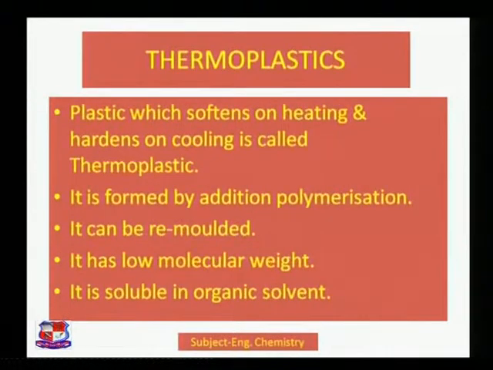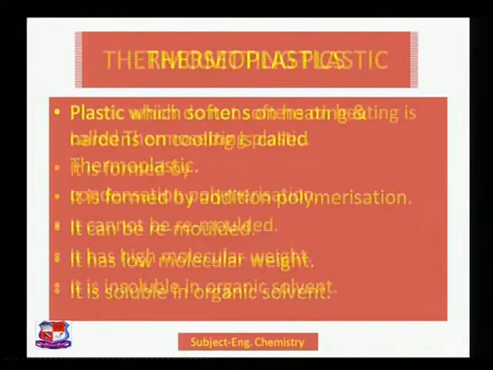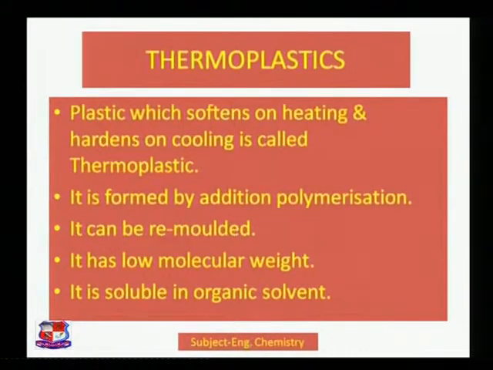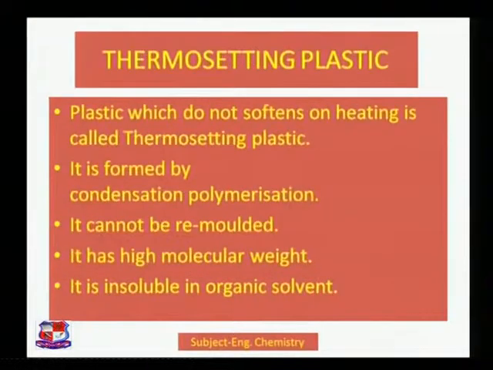Thermoplastic possesses low molecular weight, thermosetting plastic possesses high molecular weight. Thermoplastic is soluble in organic solvent, thermosetting plastic is insoluble in organic solvent. So these are the differences between two types of plastic, and their own properties are making them popular in different zones, and that's why they are finding various applications in different fields.